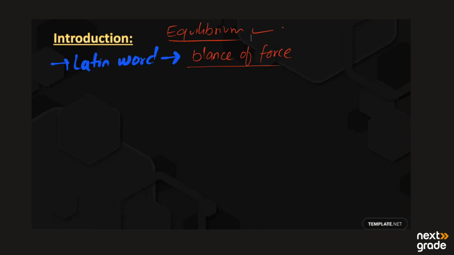So this is the state when there is no change in the system. That state may be known as a state of equilibrium.